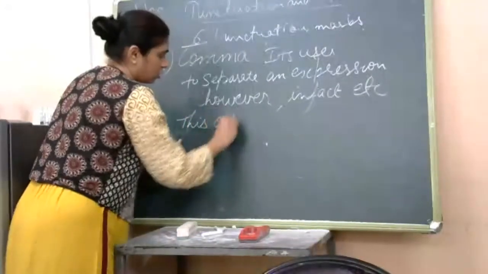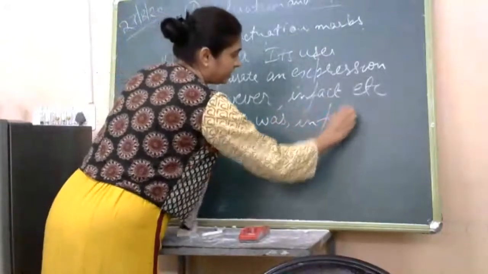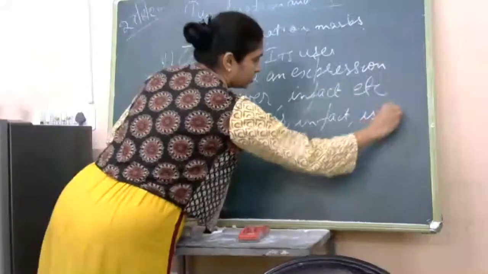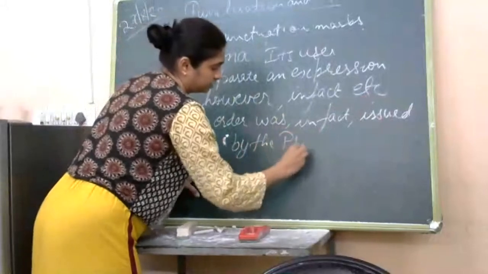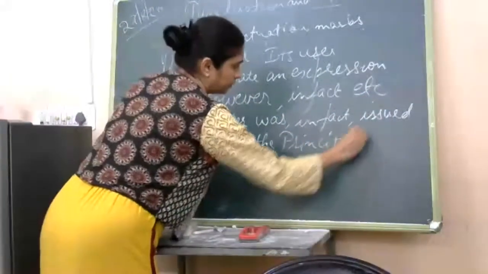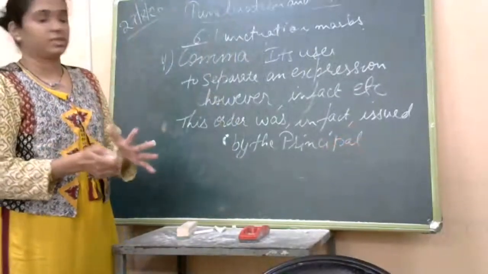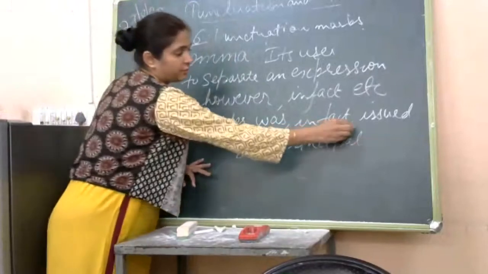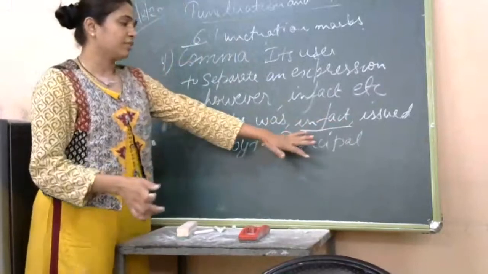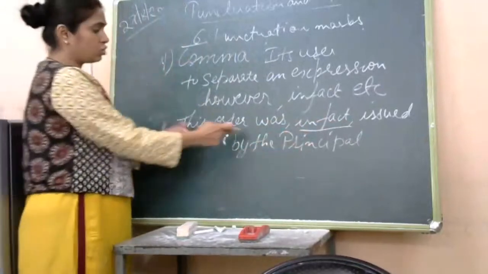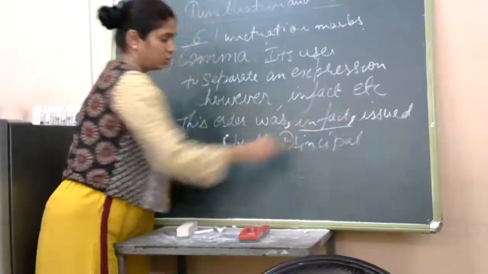This order was in fact issued by the principal. See, in this sentence, we want to say that there was an order which was issued by the principal, but by writing this in fact, we are emphasizing that this order was given by the principal. See, this order was, comma, in fact, comma, issued by the principal.